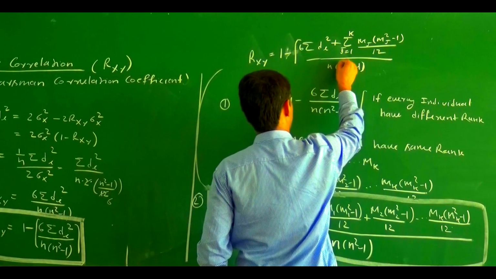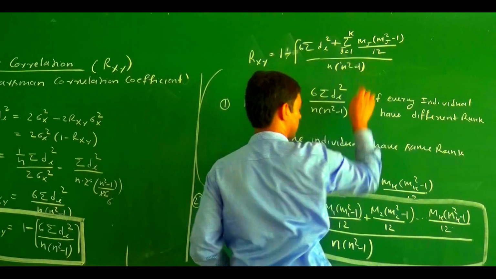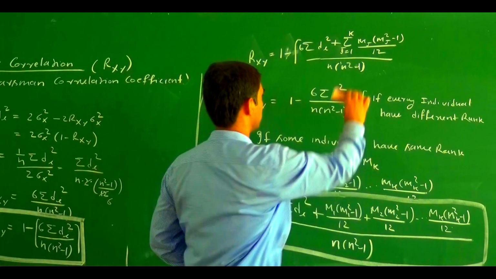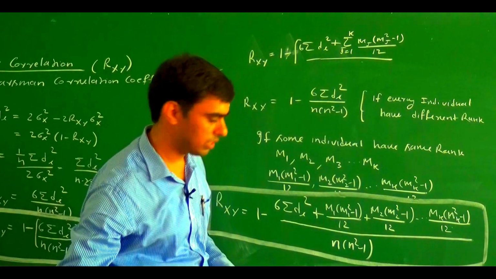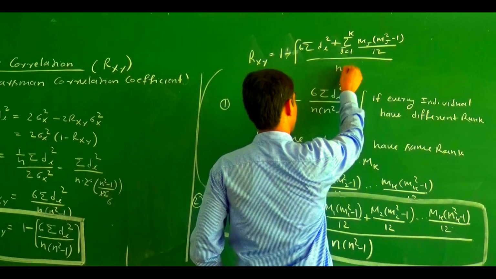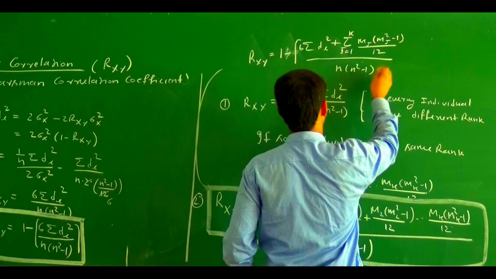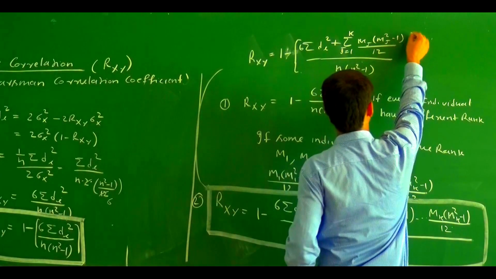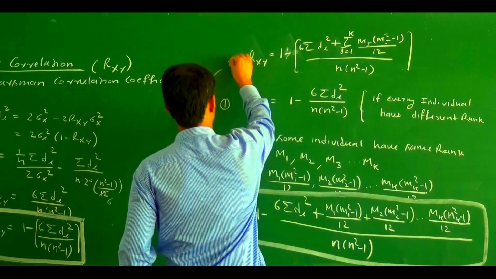If we write it more clearly, this one is the second formula.